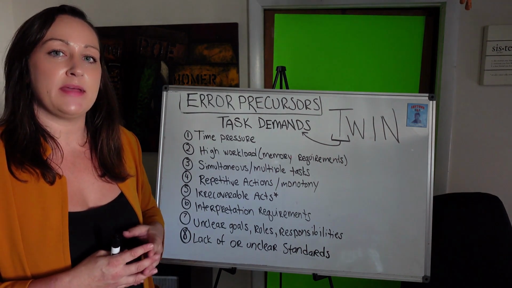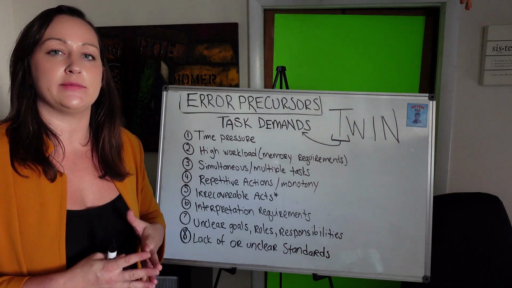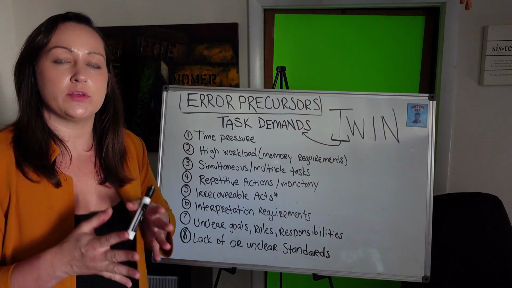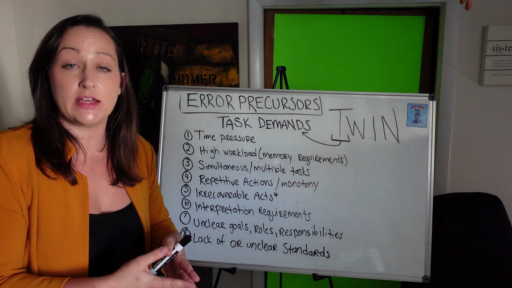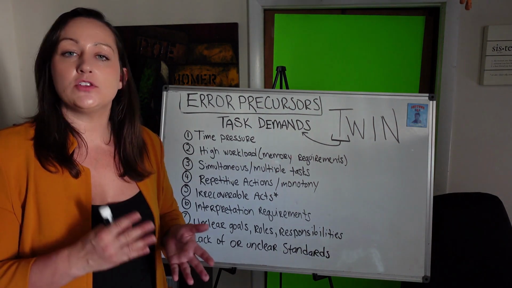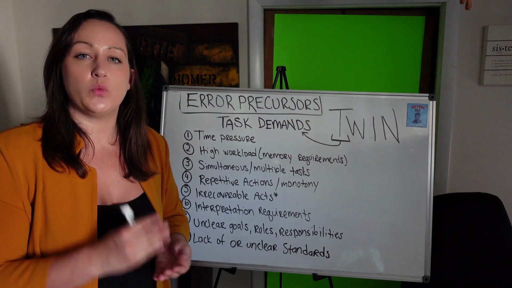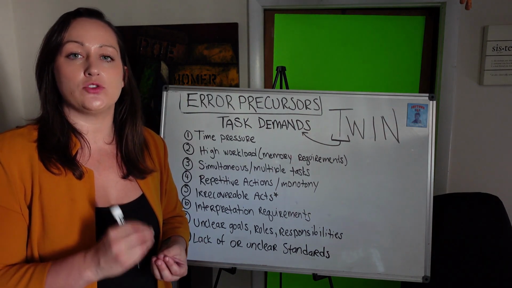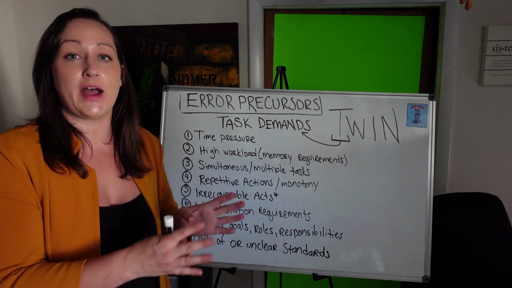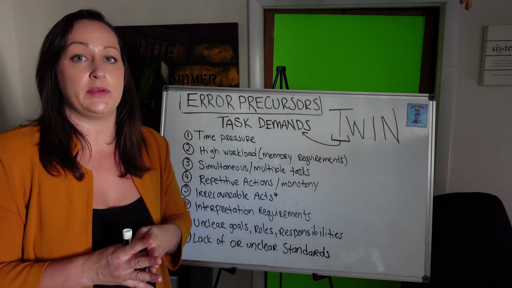Number 6, interpretation requirements. This is really big in manufacturing because often there's those times where we have to diagnose what's going on at the moment. And so there's a potential for people to misunderstand direction or apply the wrong procedure or rule. This is why clear, concise documents with visuals and proper training are so important, because misinterpretation can lead to the same process being done differently by different people.